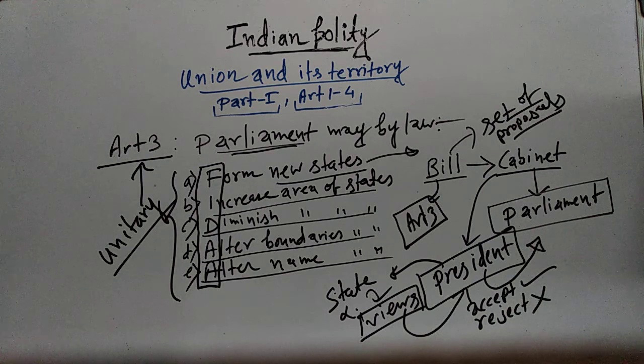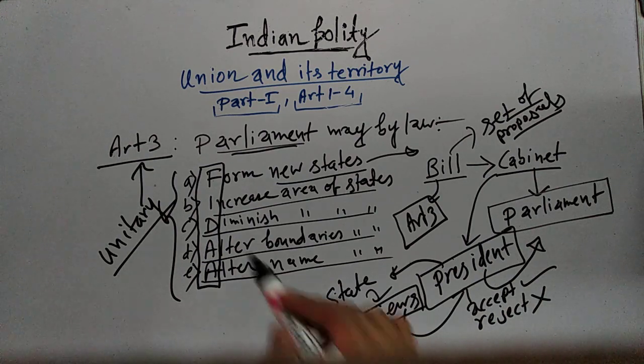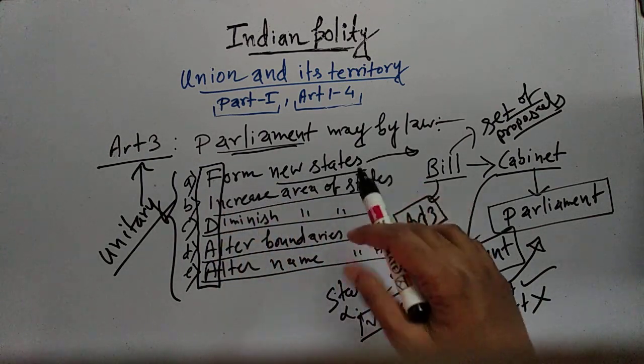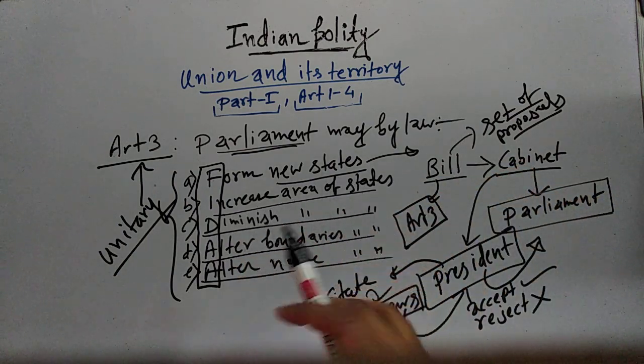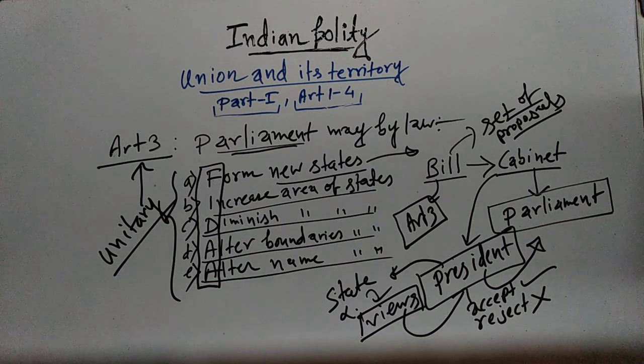That means Parliament on its own can form new states by bifurcation, trifurcation, or it can increase the area of the state, diminish the area of state, alter boundary, alter name, even without the permission of the states.